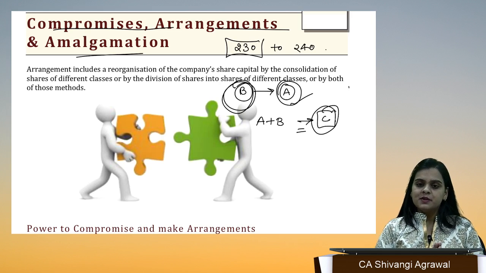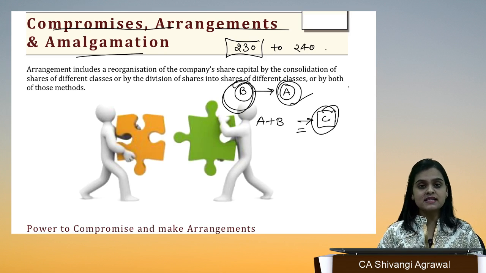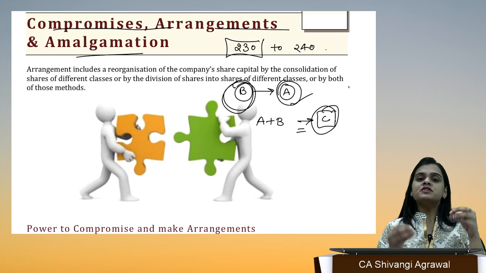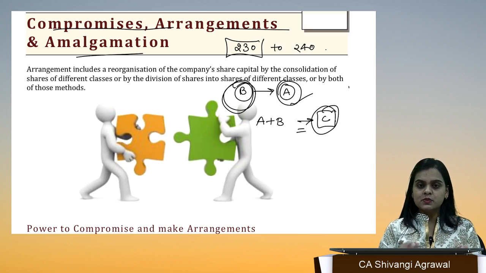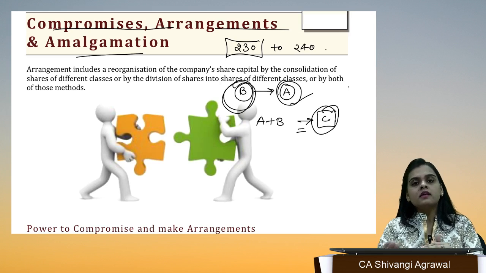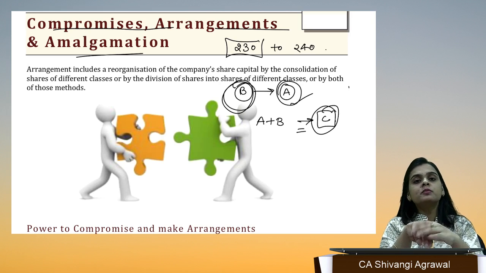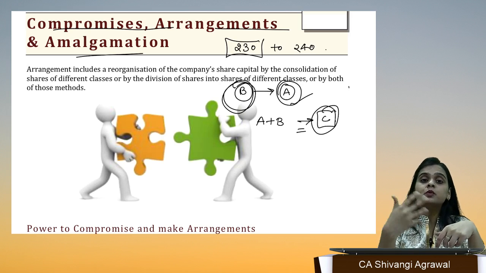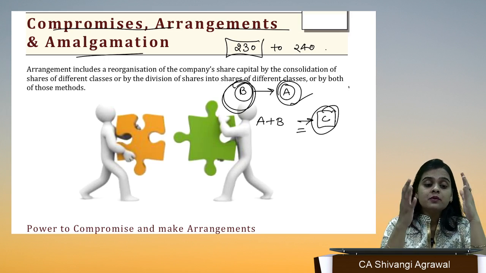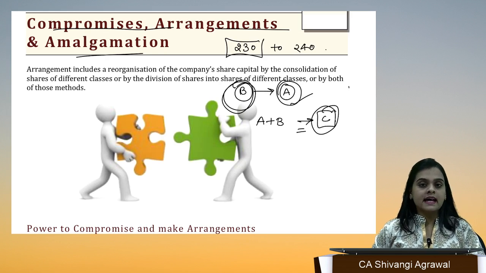So ideally, don't you think that compromise and arrangement are almost the same thing with a very minute difference, and it doesn't matter in law, it doesn't matter in this particular chapter, because everywhere compromise is used, it is used as compromise or arrangement. So it is hardly going to matter. It would have mattered if the laws relating to compromise and arrangement were different, then it was imperative for us to identify which situation is a compromise and which is an arrangement.